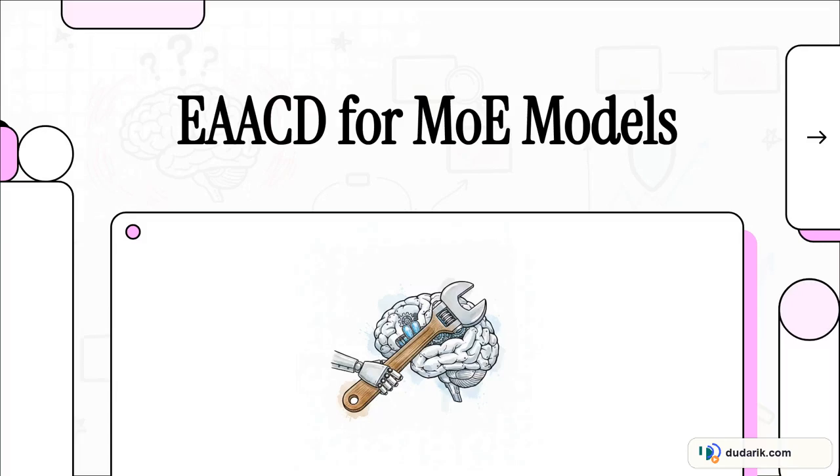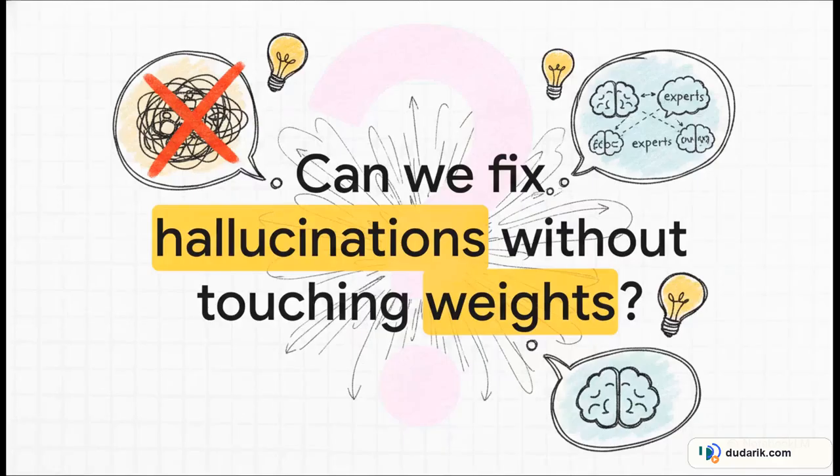All right, let's jump right in. We've got a massive piece of AI news today. We're looking at a really exciting ACL 2026 research paper that takes aim at one of the absolute most stubborn problems in AI development right now: large language model hallucinations, specifically when we're dealing with mixture of experts, or MoE, architectures. So here's the $1 million question.